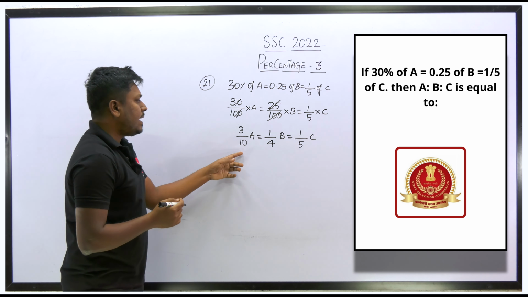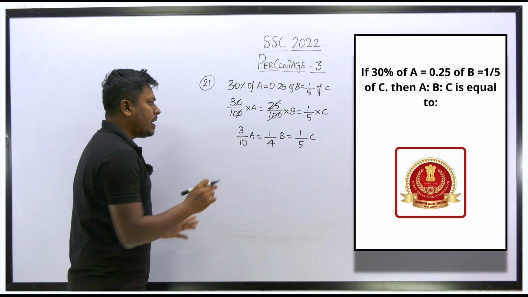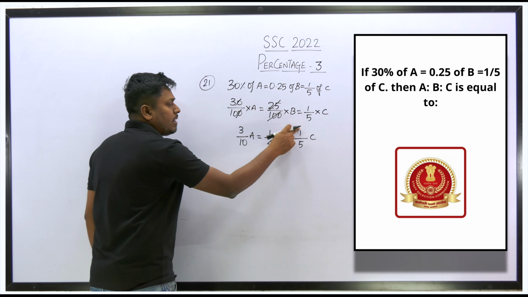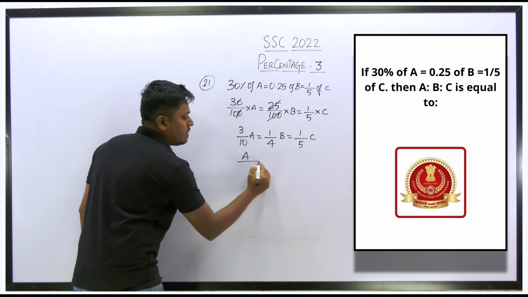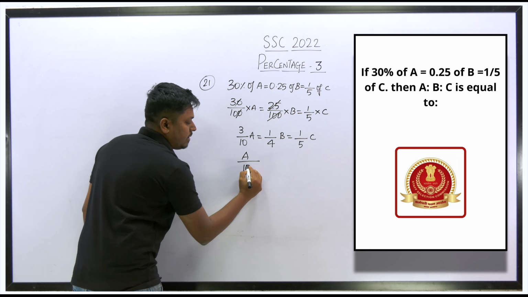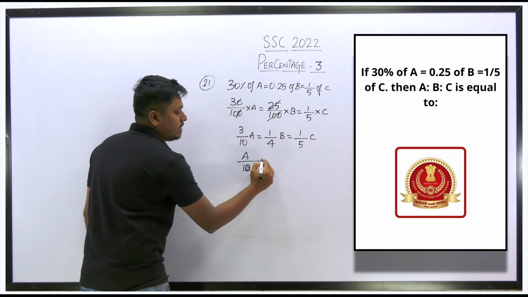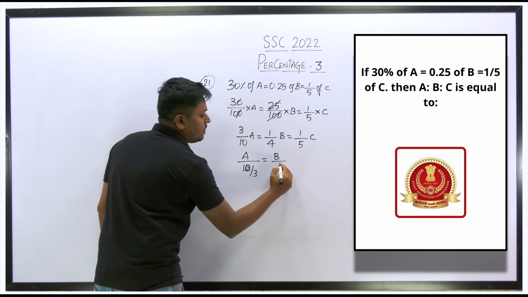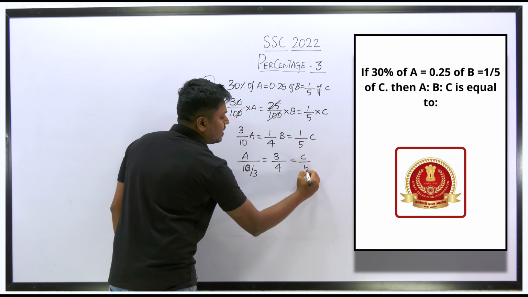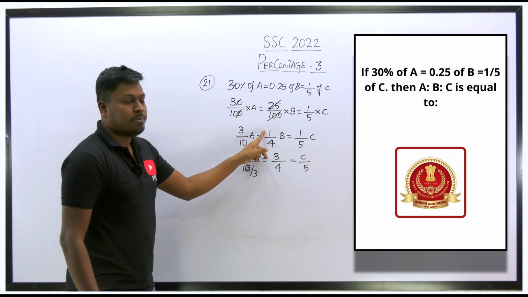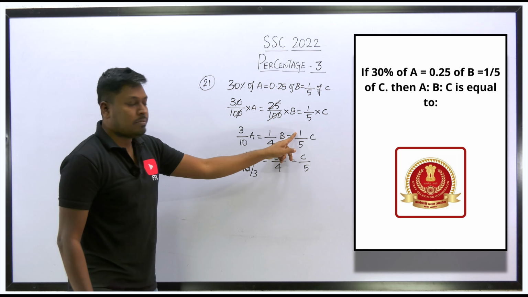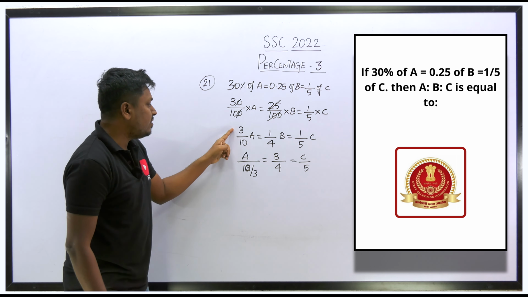Now you can take the LCM here, or else what you can do is just see that all the numerator values are 1, and only this numerator is 3. So this can be written as 10 by 3. Friends, understood how I am writing? So 10 by 3 is equal to B by 4 is equal to C by 5 is one way of writing. For B we have numerator 1, for C we have numerator 1, and for A alone we have numerator 3.